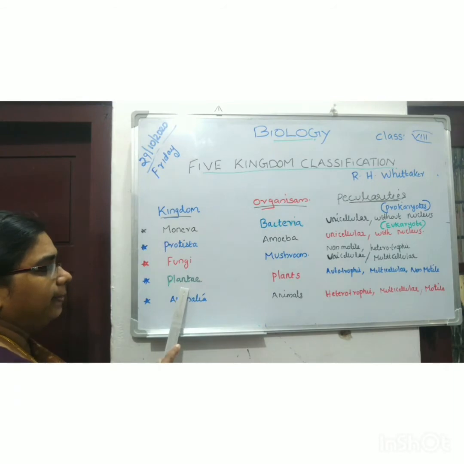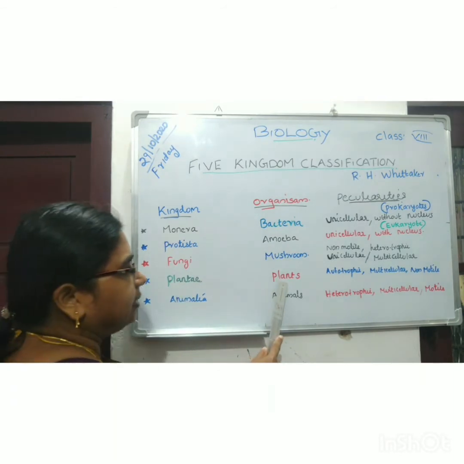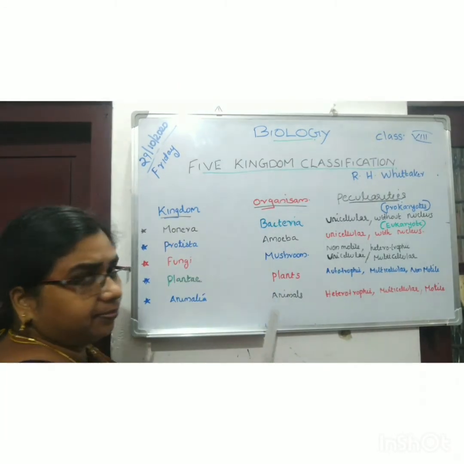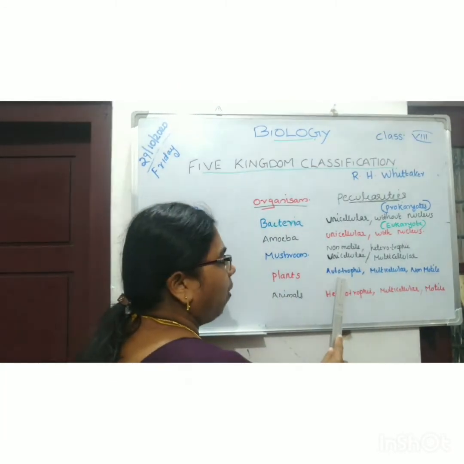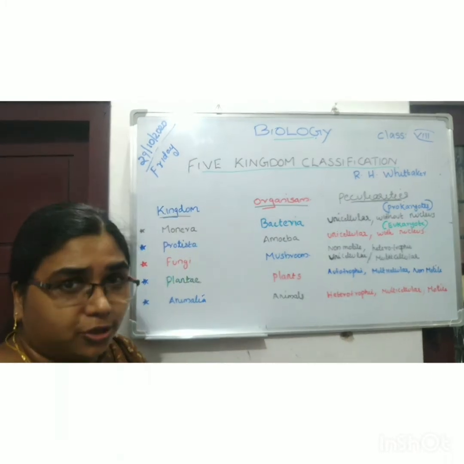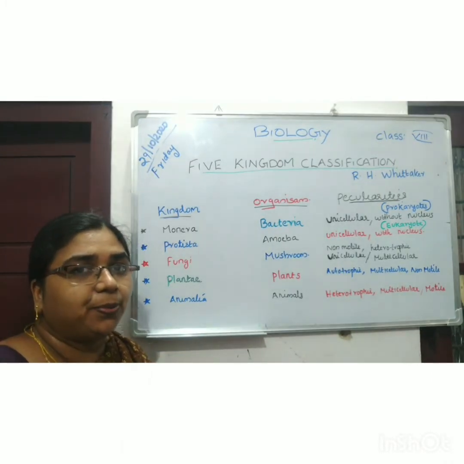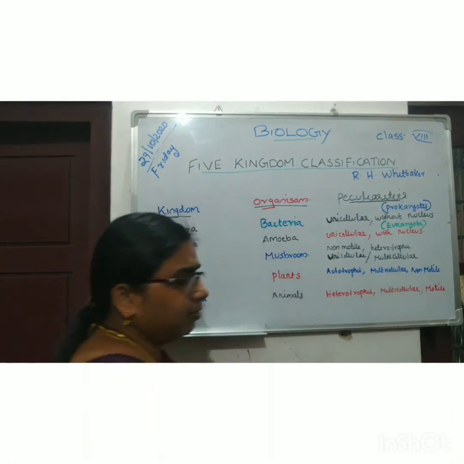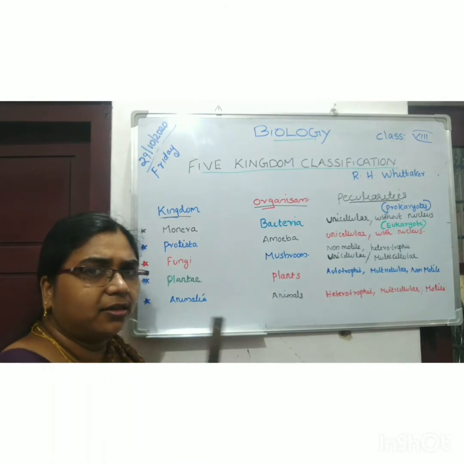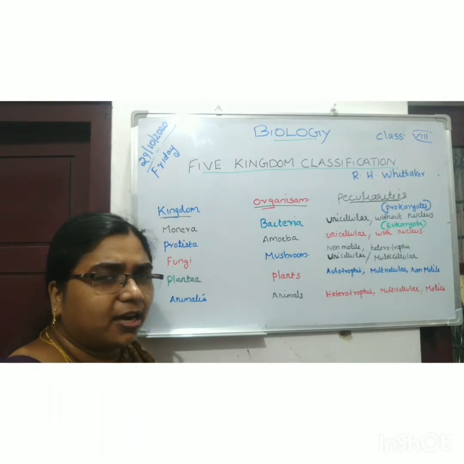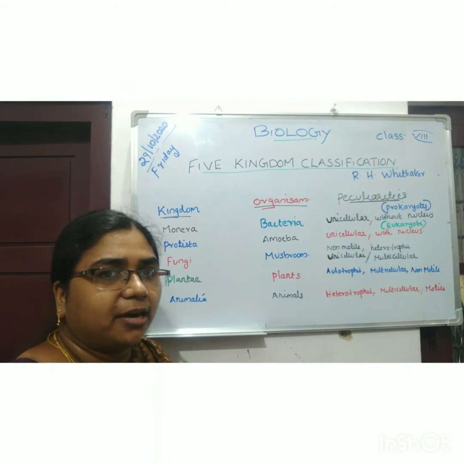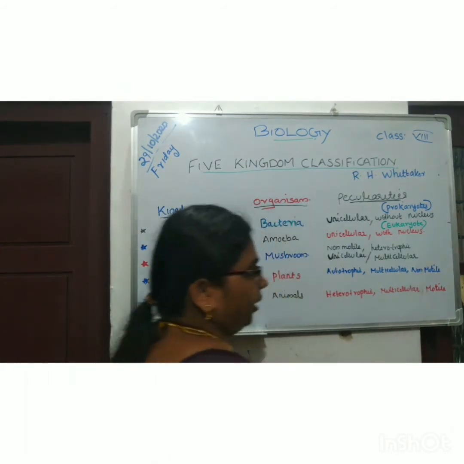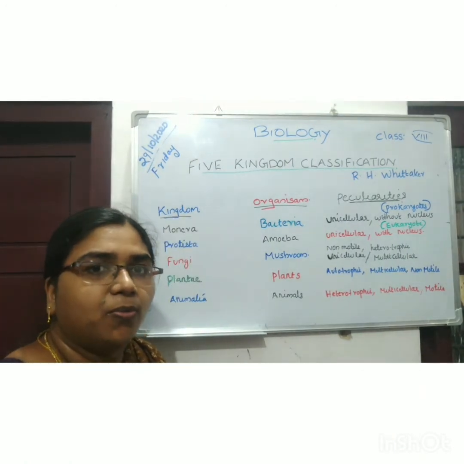Next one is kingdom Plantae. Organism under the category kingdom Plantae are plants. Their peculiarities are they are autotrophic. Autotrophic means they have the ability to prepare their own food. Okay, very good. And they are multicellular. Means they are not single cell and they are made up of many cells. Then they are non-motile. They have no ability to move.